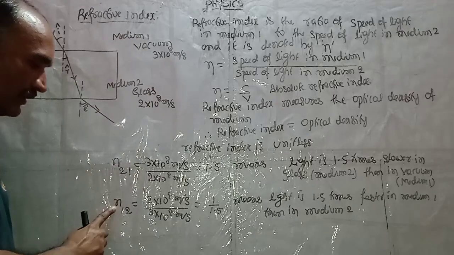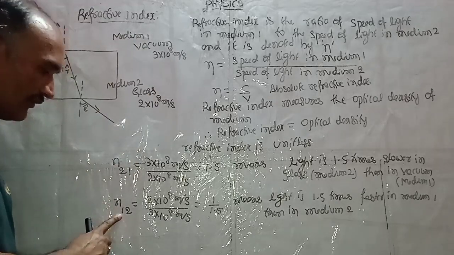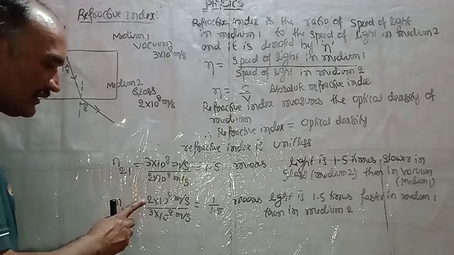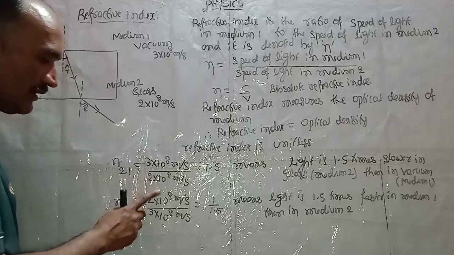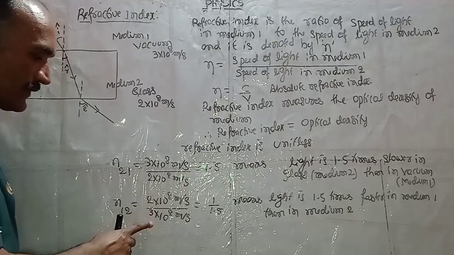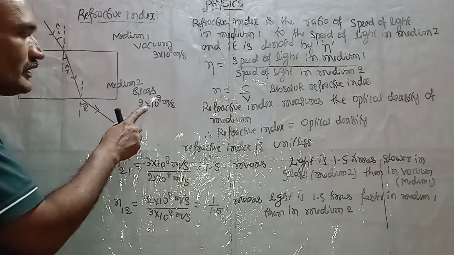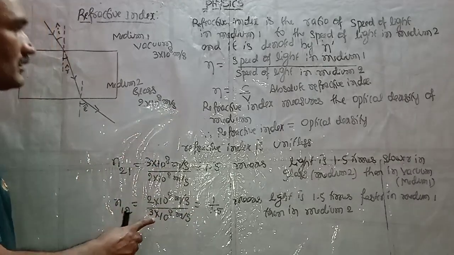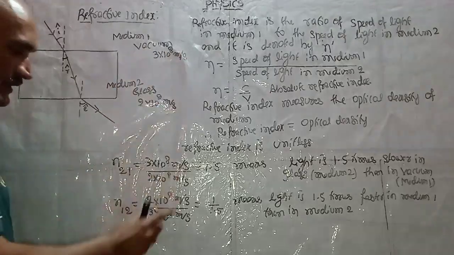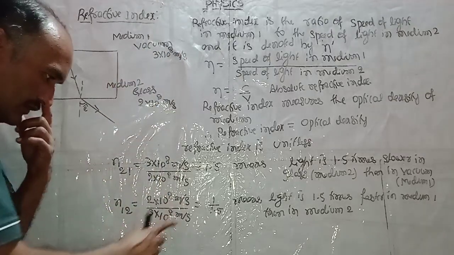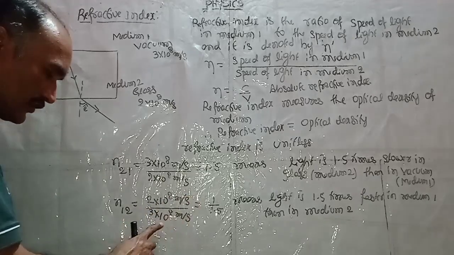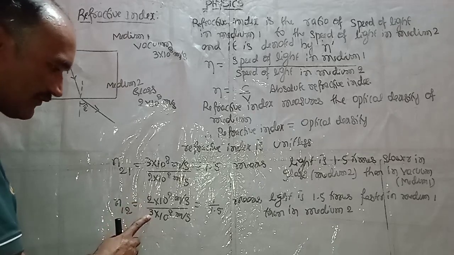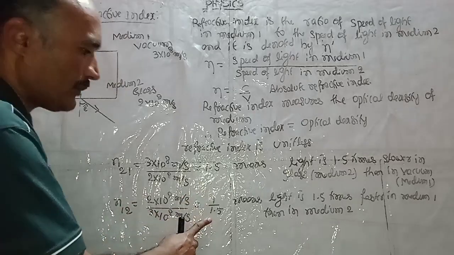So the refractive index of medium 1 with respect to medium 2 is the velocity of light in medium 2 divided by the velocity of light in medium 1. That is 2 into 10 to the power 8 meter per second divided by 3 into 10 to the power 8 meter per second. These cancel, so 2 divided by 3, which is 1 divided by 1.5.